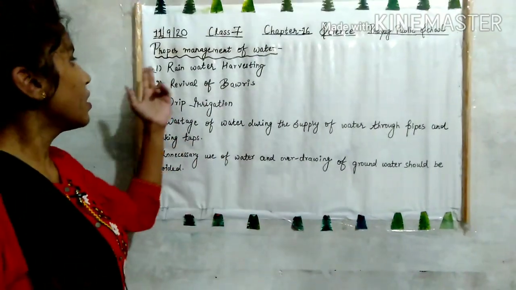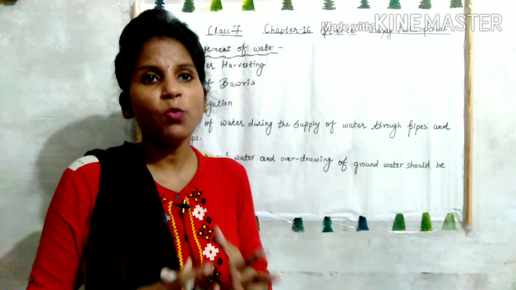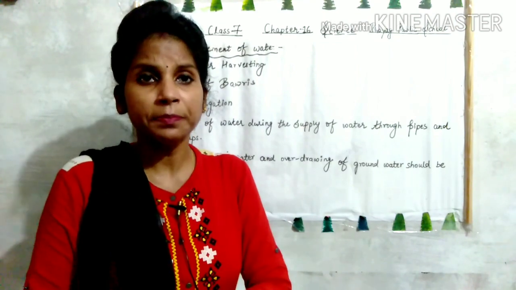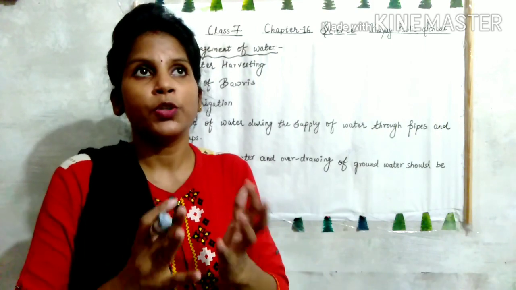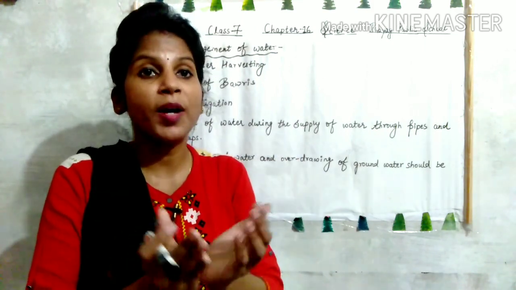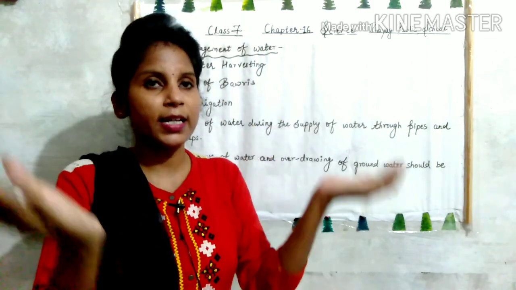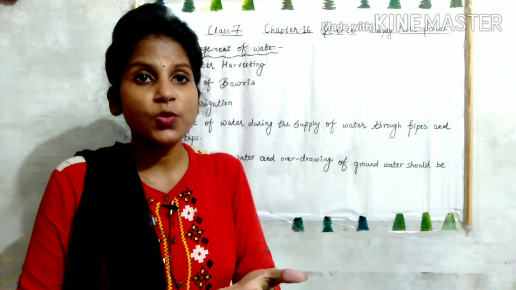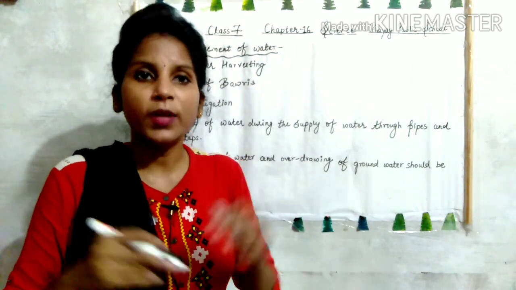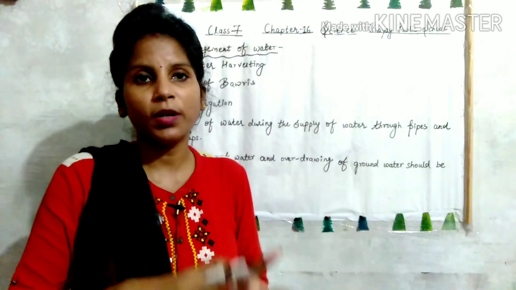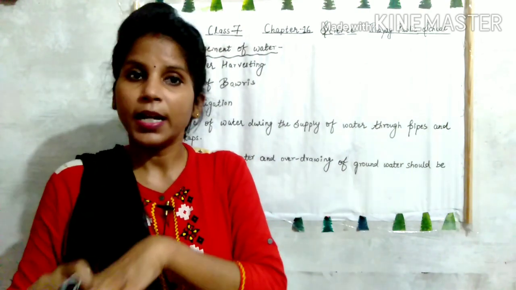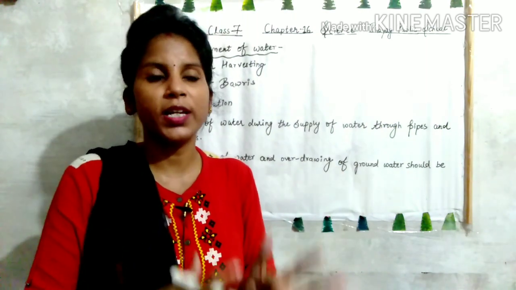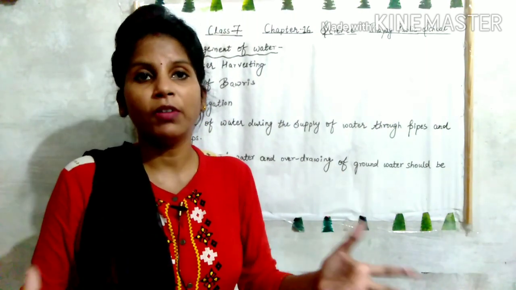The first one is rainwater harvesting. Rainwater harvesting is a technique in which the rainwater is stored, as you can say, in a percolation pit. Percolation pit मतलब एक ऐसा गड्ढा टाइप का होता है जिसमें रेन वाटर स्टोर हो जाता है. And रिचार्जेबल वेल्स हम बनाते हैं जिससे कि जो भी रेन वाटर है वो उसमें आके इकट्ठा हो जाए. And when there is need, when there is shortage of water, we can use that water for our purpose.